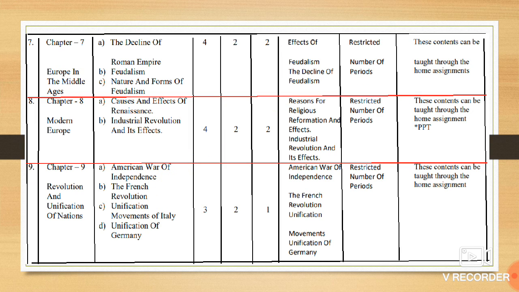From chapter number 7, Europe in the Middle Ages: the effects of feudalism and the decline of feudalism are the two major concepts that have been taken out. In chapter number 8, modern Europe: reasons for religious reformation and effects, and the industrial revolution and its effects. These two concepts have been reduced, meaning dropped. Chapter number 9, the last chapter of history, revolution and unification of nations: the American War of Independence, the French Revolution, and the movements of unification of Germany are the three topics that have been dropped.